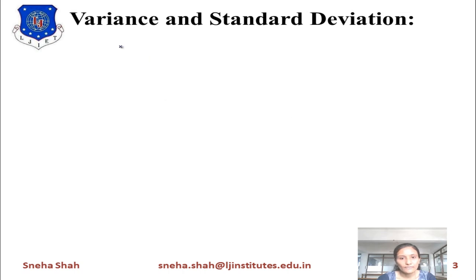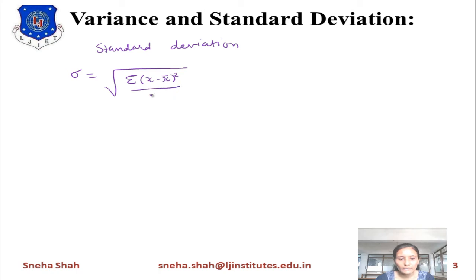Starting from the equation of standard deviation, the standard deviation is represented by sigma, and sigma equals the square root of the summation of (x minus x bar) whole square divided by n. Here x bar represents the mean value. This can also be represented as sigma equals the square root of summation x square upon n minus (summation x upon n) whole square.